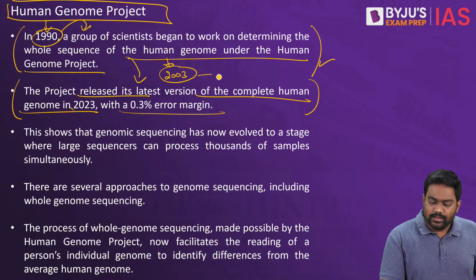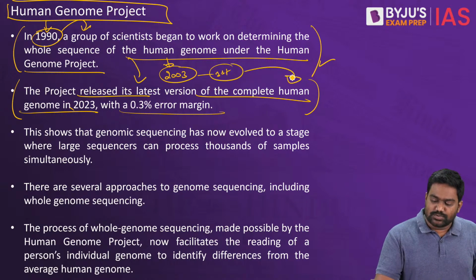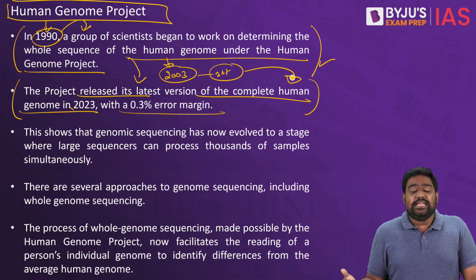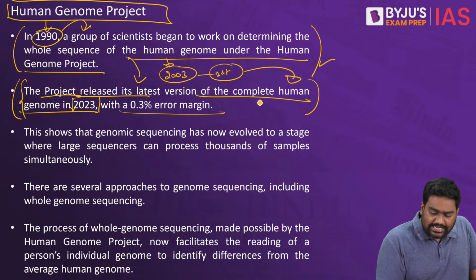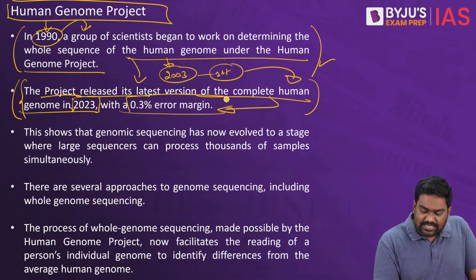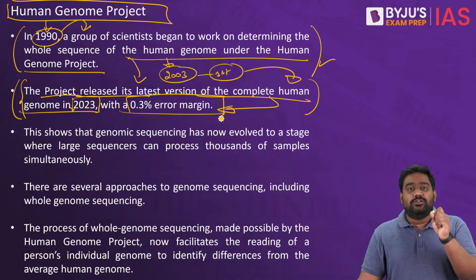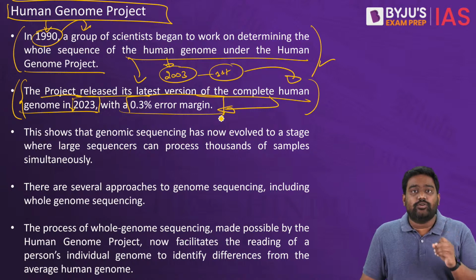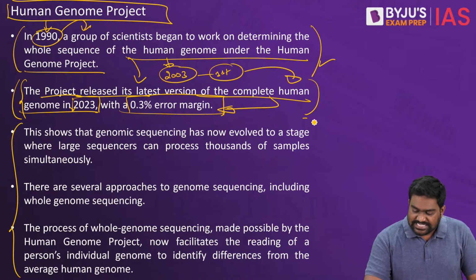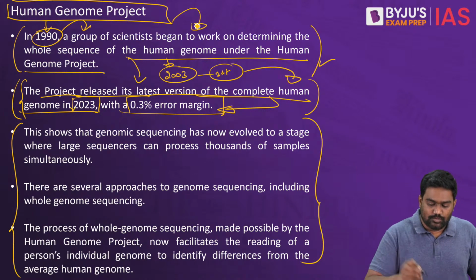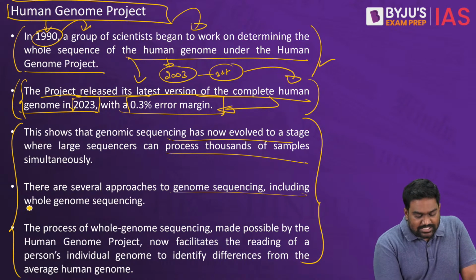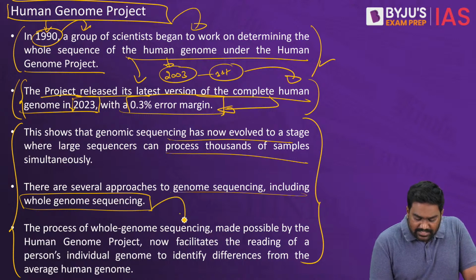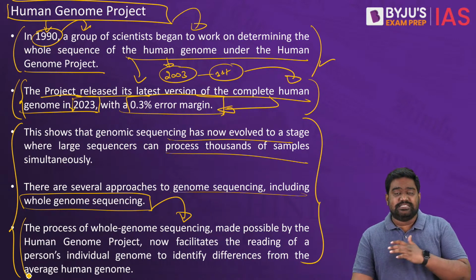And 20 years later, in 2023, the latest version of the human genome sequence has been completed with just an error margin of 0.3%. That is the accuracy with which the human genome has been sequenced through the global Human Genome Project.